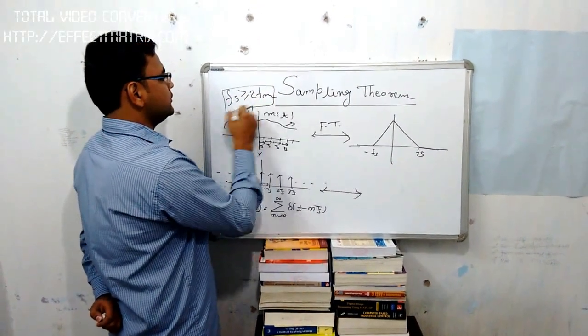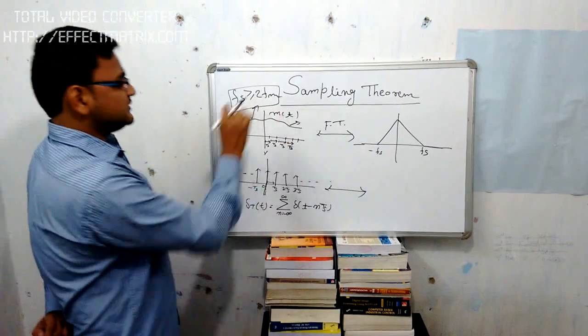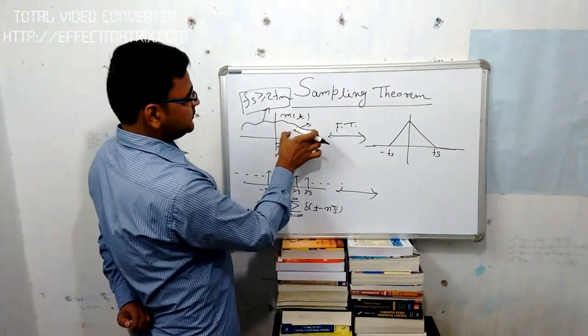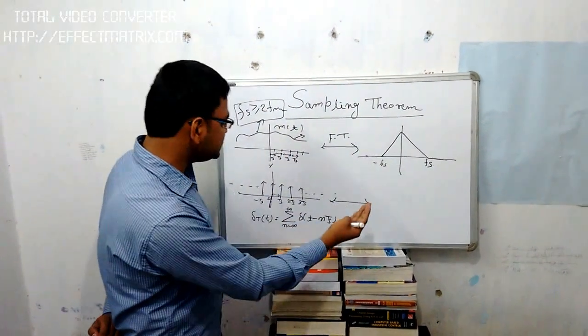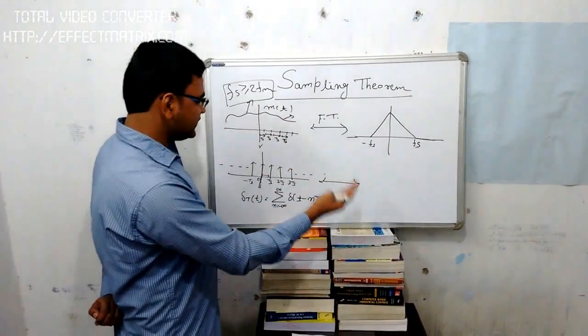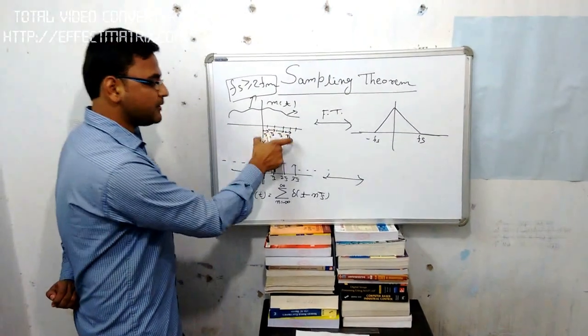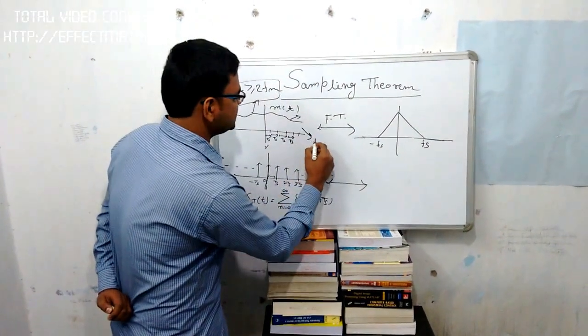If the bandwidth of the message signal is infinite, here we can see that the message signal is infinitely extended. Bandwidth is the maximum frequency minus the lowest possible frequency in the message. So here the bandwidth of the message signal is infinite.